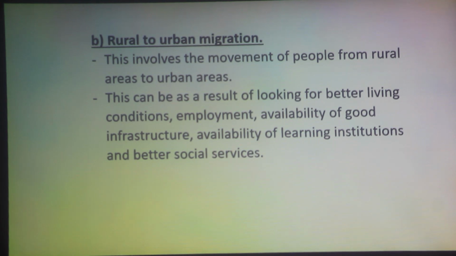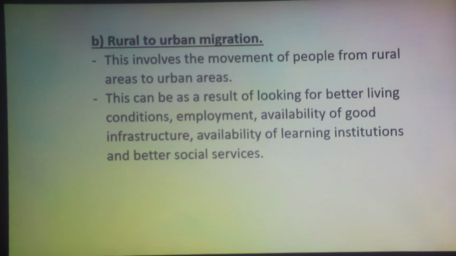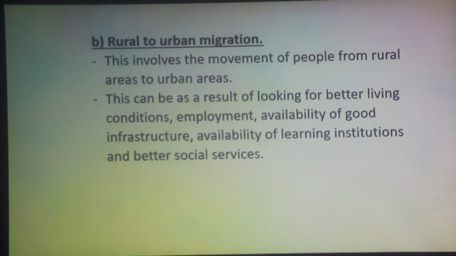The next type of migration we're going to look at is the rural to urban migration, and it involves the movement of people from rural areas to urban areas. This is mostly the internal migration, whereby people will move from mostly the places of birth to go to the town centers because of better living conditions, employment, availability of good infrastructure, availability of learning institutions, and even better social services.